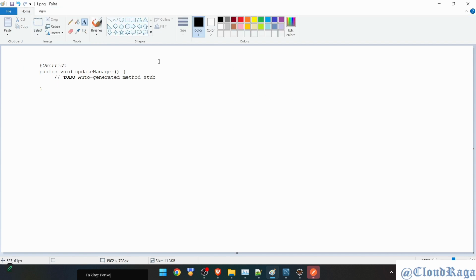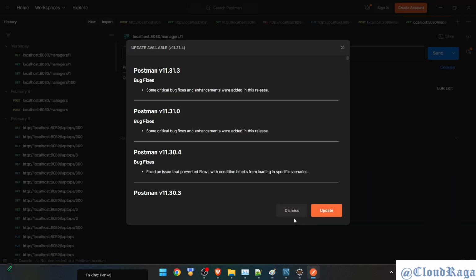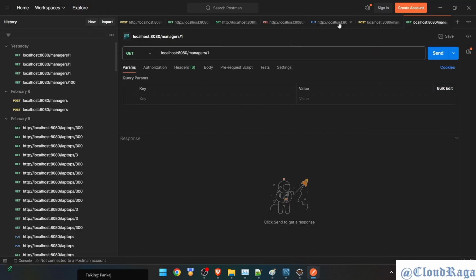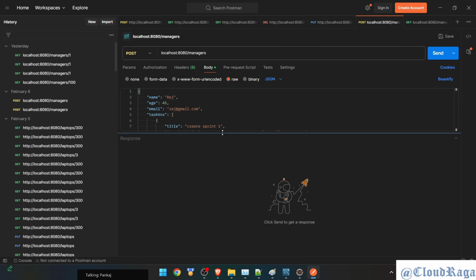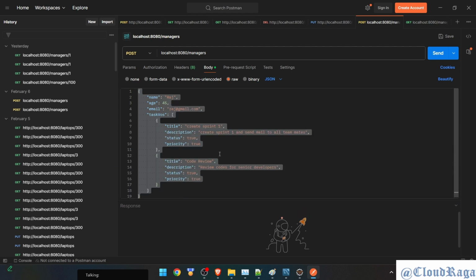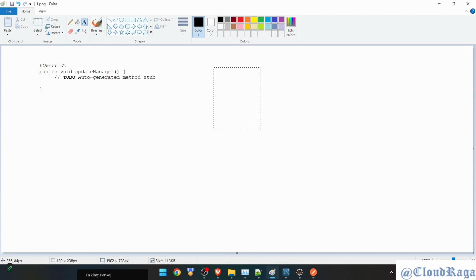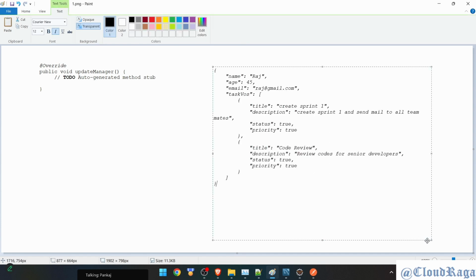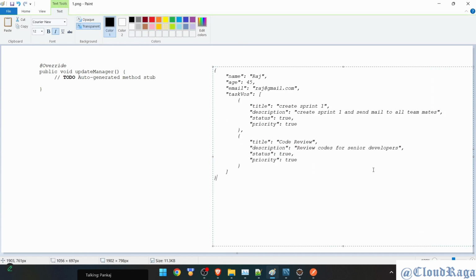Okay, so when we say update manager, if we talk about the API, how it looks in terms of JSON format I'm talking about, not the get or post, yeah, this one. This is one request which can be seen as a request sent to create the data.